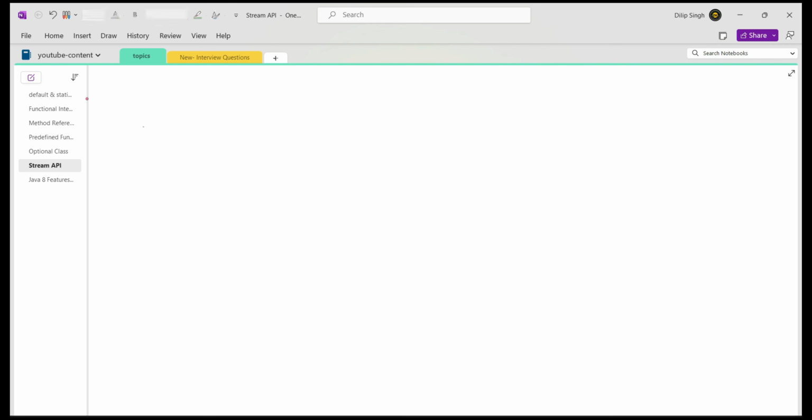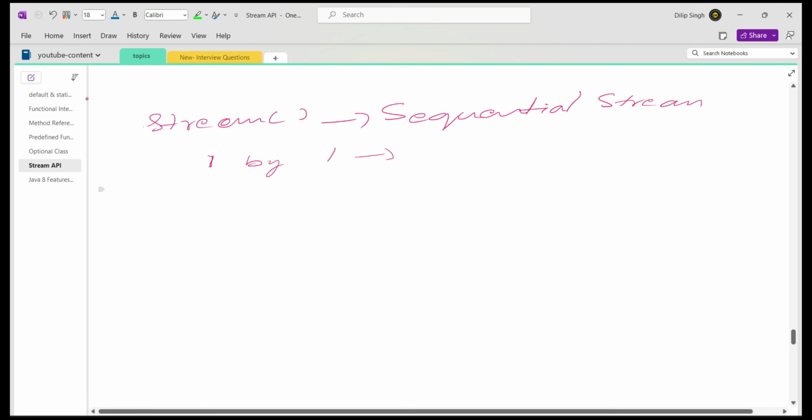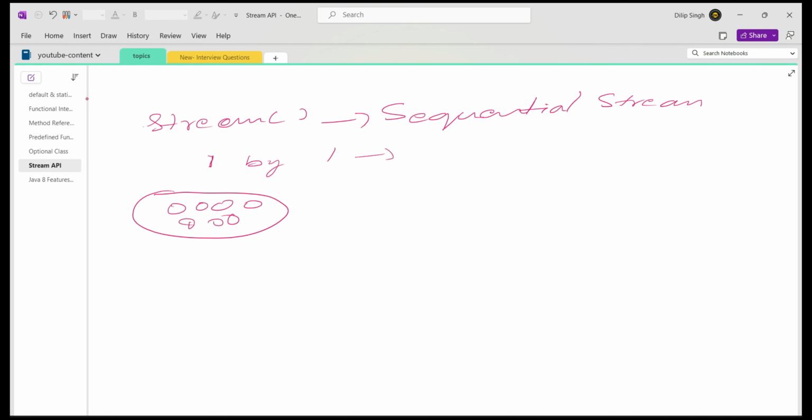So whenever we are calling the stream method, what is going to happen here? Internally it is creating a sequential stream object. Sequential means, you know, one by one values will be processed by the processor internally. When I have a list of objects and I create a stream from it, the values will be available inside this stream, like object 1, object 2, object 3, object 4, object 5, object 6, like that.